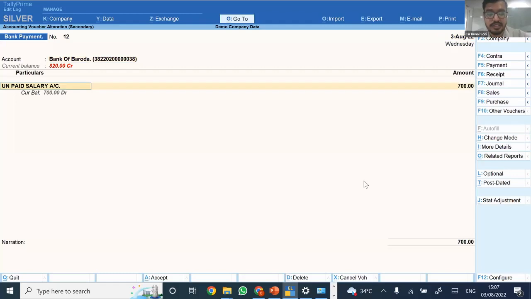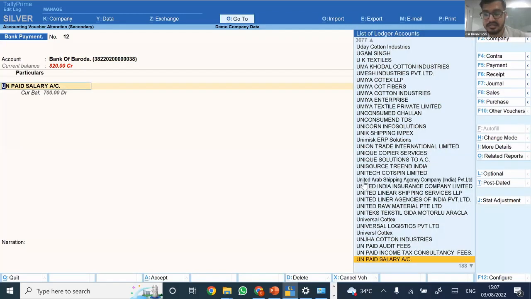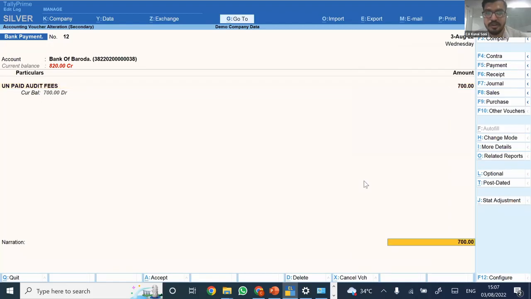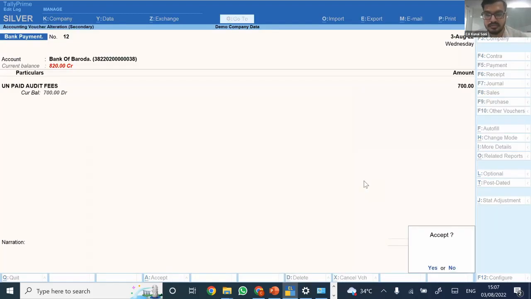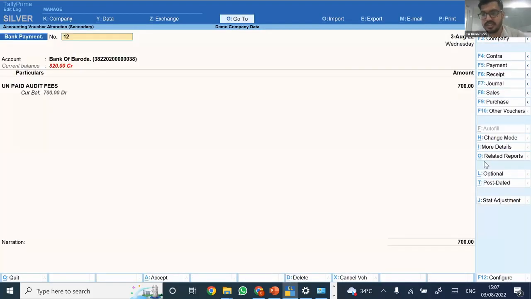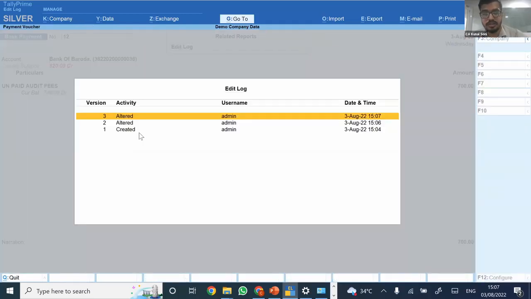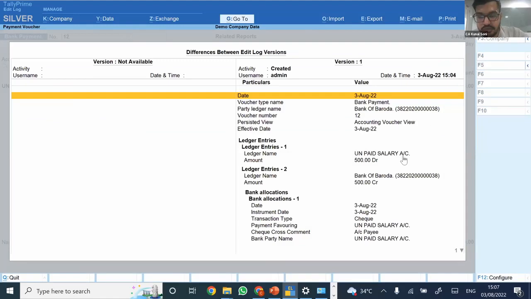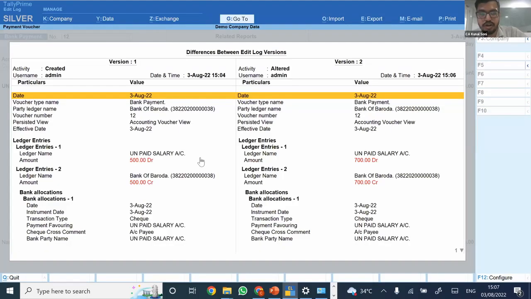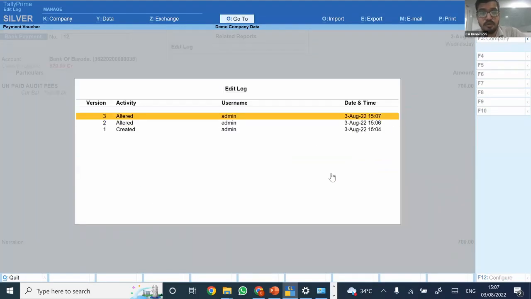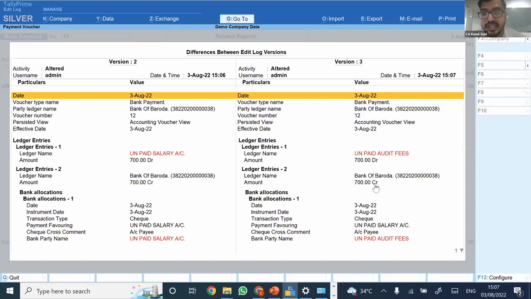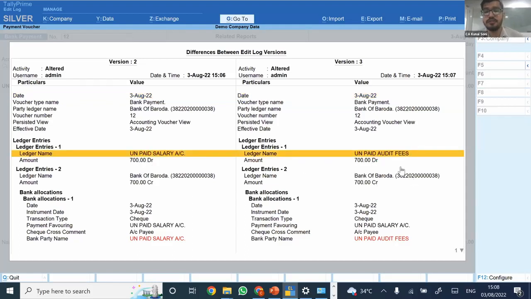Again, let's say if you are modifying this particular entry, any of the ledger, let's say I'm just, for the sake, transferring to unpaid audit fees. So now again, when I open this particular transaction, I would have an entire trail of the same. See, the original transaction that was created was this. Suppose that an alteration was made to the amount. Suppose that an alteration was made to the ledger. From this unpaid salary ledger, we transferred to unpaid audit fees.